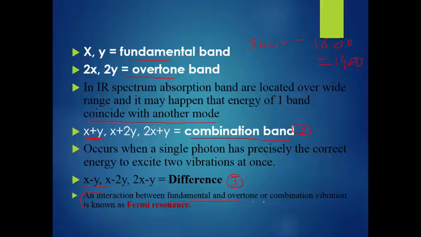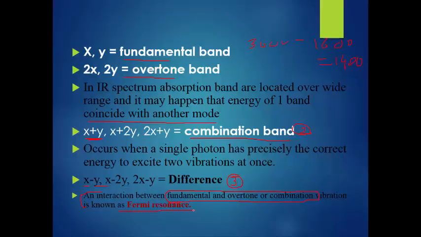In many exams they will ask what the meaning of these core terms is: what is overtone, what is combination, what is difference, and most important are the Fermi resonance and the overtone. What is meant by Fermi resonance? Fermi resonance is nothing but the interaction between fundamental and overtone or combination vibrations.